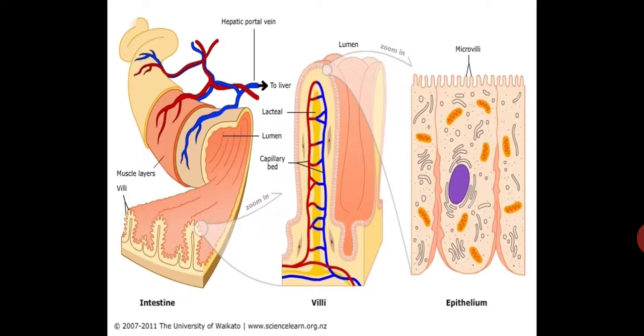Each villus has a network of fine blood capillaries close to the surface. The food is absorbed on the surface of the villus and it passes into the blood in the capillaries. Once the food has passed into the capillaries, the next step of nutrition takes place, that is assimilation. The food absorbed in the blood is transported to different parts of the body.